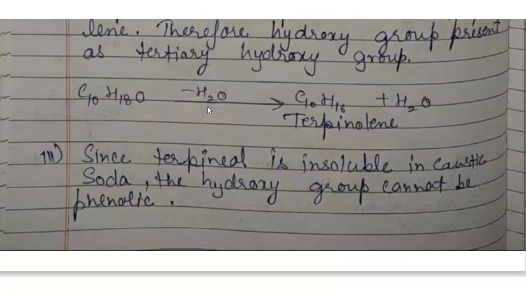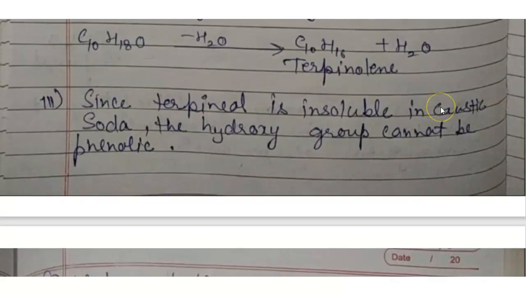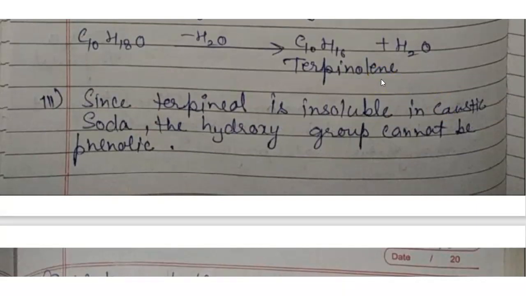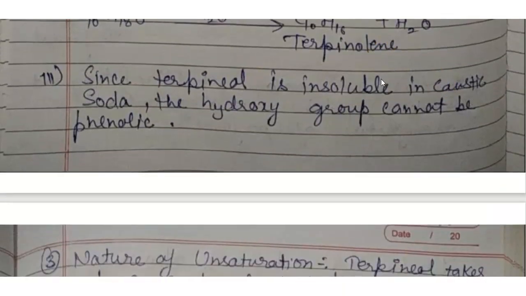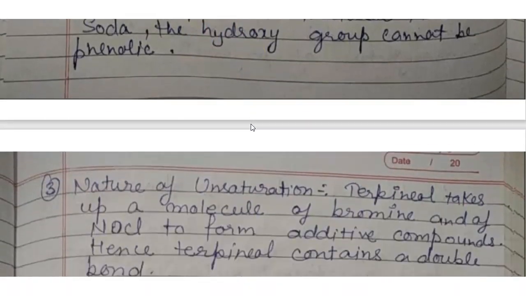Now, water is removed to form terpinolene, that is C10H16 plus water. Since terpineol is insoluble in caustic soda, the hydroxy group cannot be phenolic.